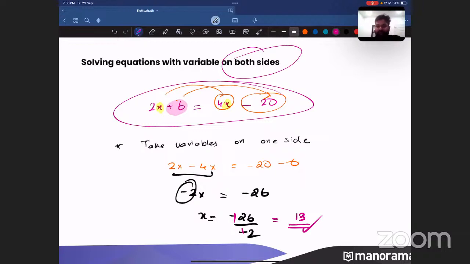13, 13, 13. Yes. The chat box has gone a little overcrowded, so I can't see the names. Akshat has said it is 13. Bhavya has also said that it is 13. Very good. Those of you who got 13, please put a thumbs up. You can put the thumbs up other than in the chat also. Yes, Akshat, Bhavya, very good.